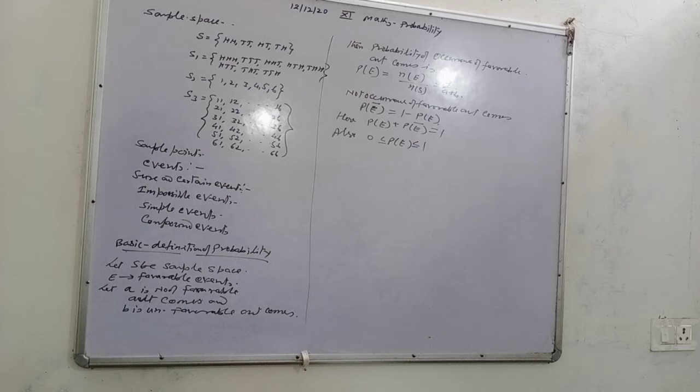Sure and certain events. An event which must occur whenever the experiment is performed is called sure or certain event. For example, when a two-headed coin is tossed, it is sure the head will come out, or the coin must show head.